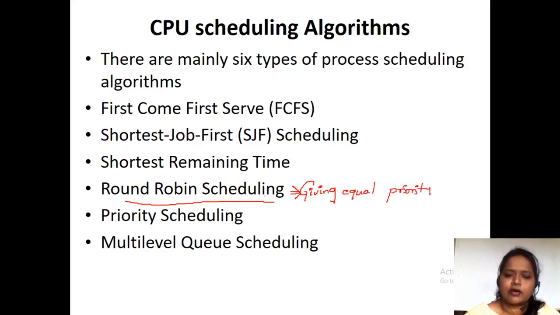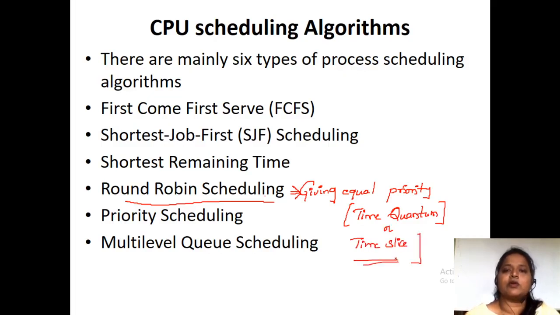How are we going to give equal priority? In the sense, by making use of time quantum, or we can say time slice. So what is this time quantum or time slice?